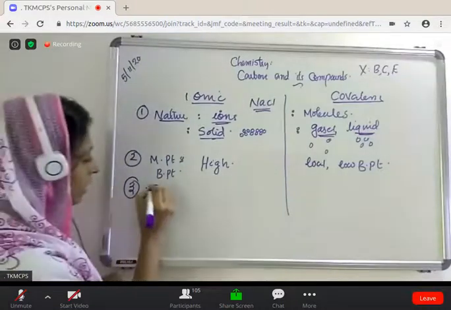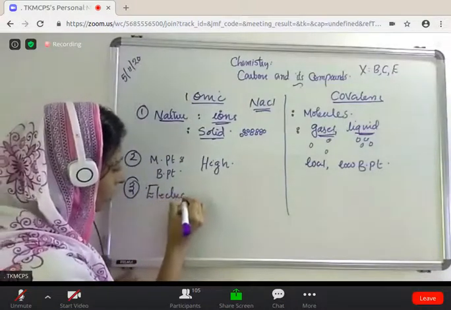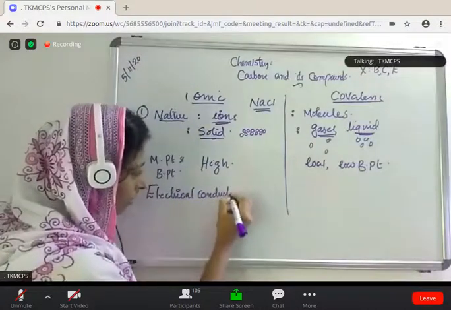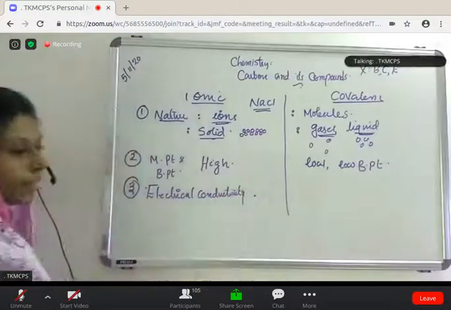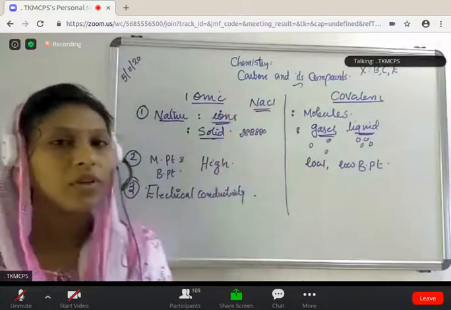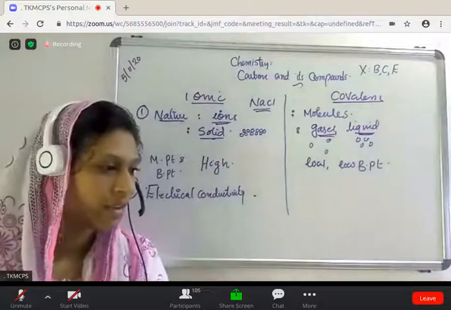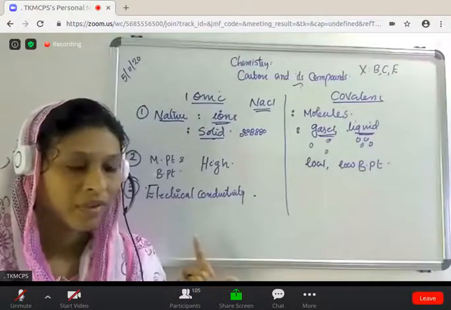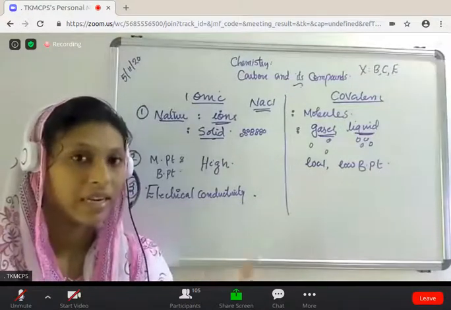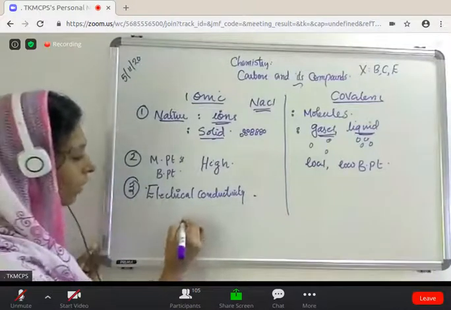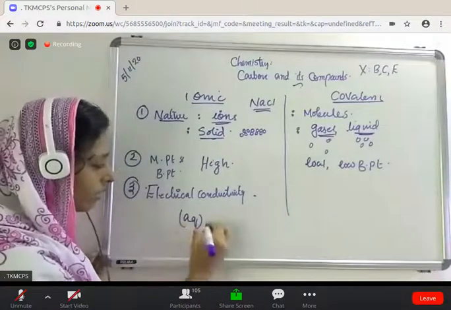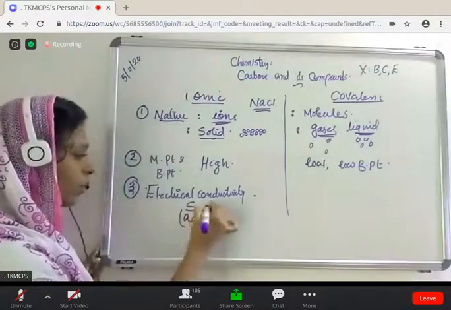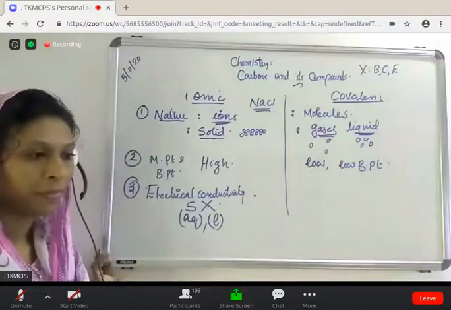What is the electrical conductivity of ionic and covalent compound? Electrical conductivity. What about the ionic compound? Does ionic compound conduct electricity? Yes or no? Ionic compound conducts electricity only in aqueous state or liquid state, isn't it? Only in aqueous state or liquid state. In solid state, ionic compound does not conduct electricity.